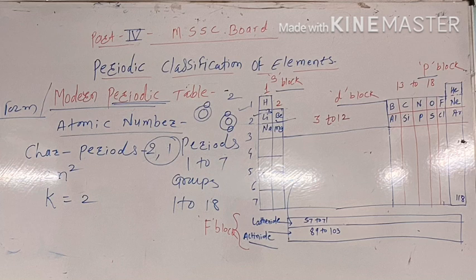The second and third periods contain 8 elements each. The fourth and fifth contain 18 elements each. The sixth and seventh periods contain 32 elements each.